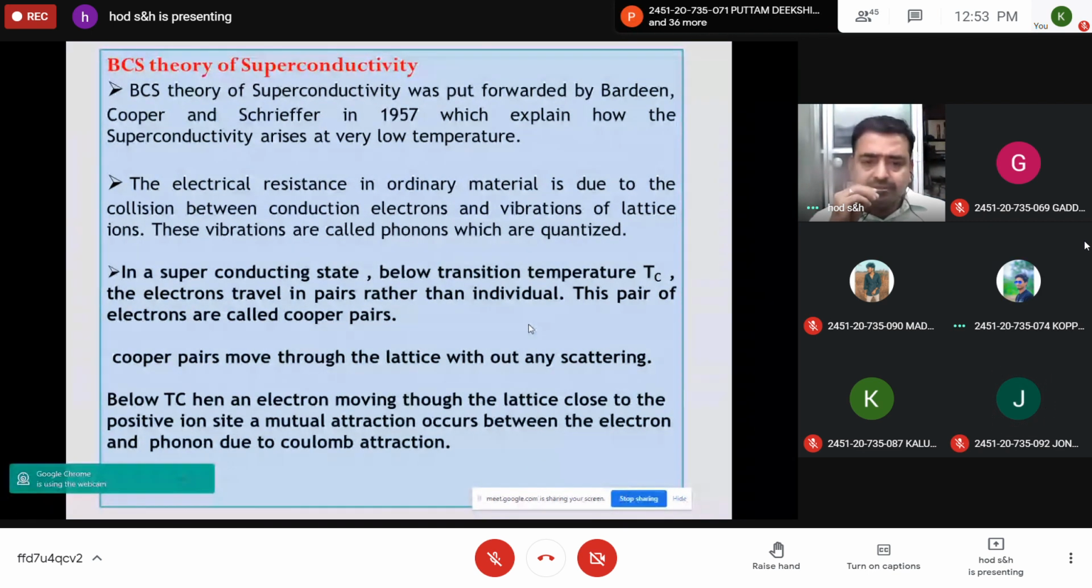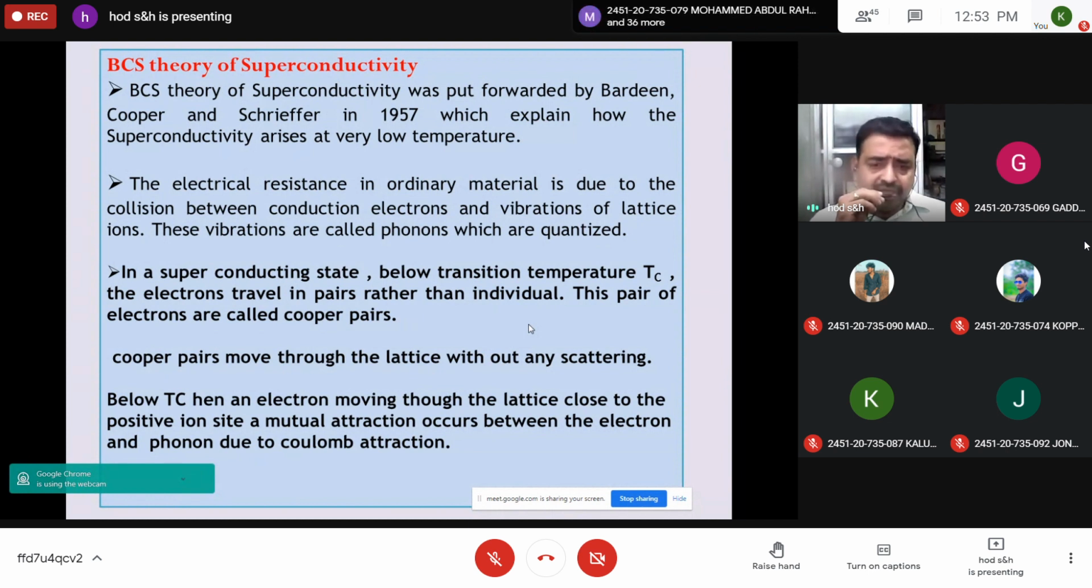Repeat, sir. Okay. Listen to these points carefully. Whatever is required in these notes, you can represent as is. So in general, this BCS theory explains the superconducting behavior of materials. Scientists Bardeen, Cooper and Schrieffer developed this model to explain superconductivity at very low temperature.